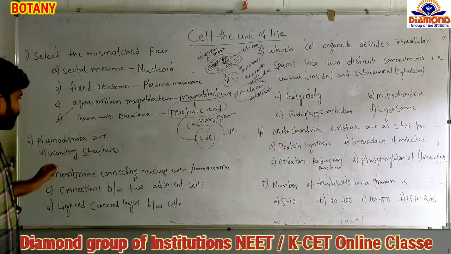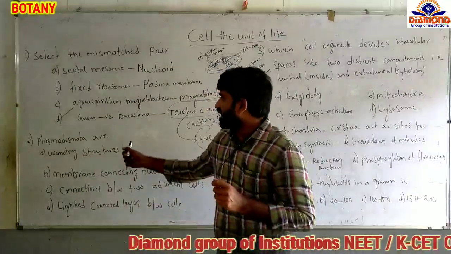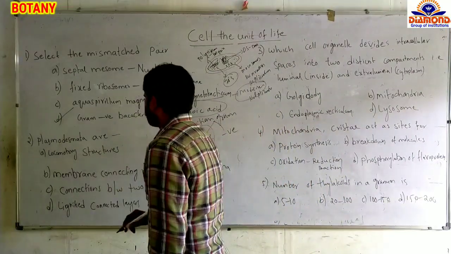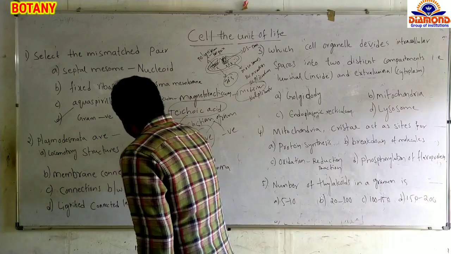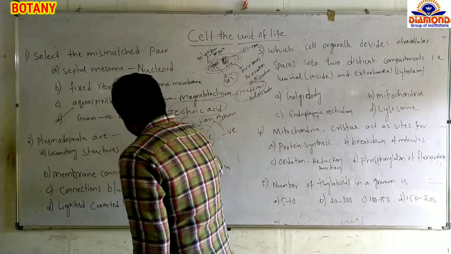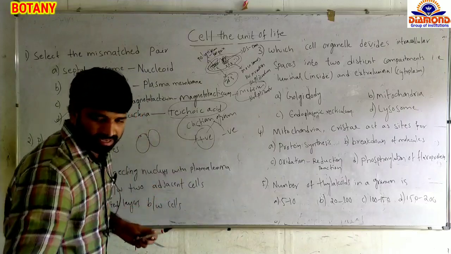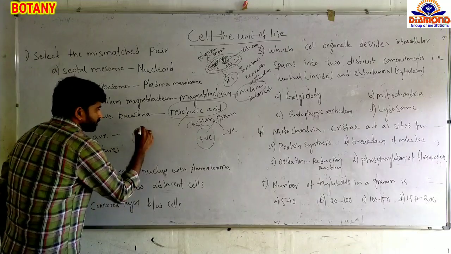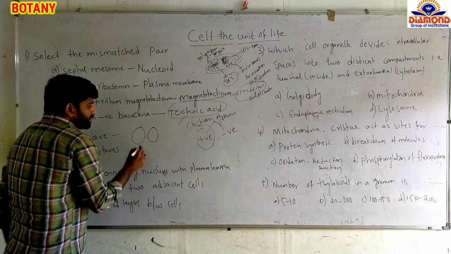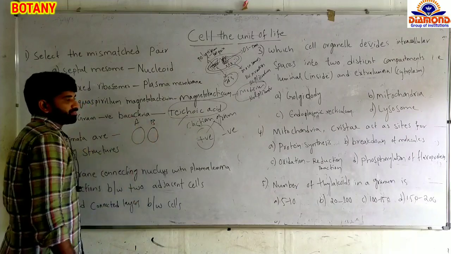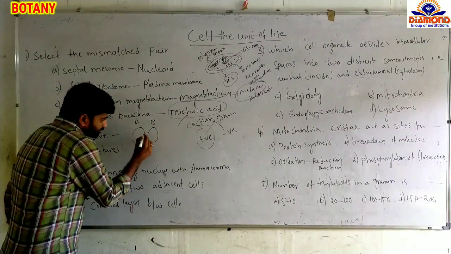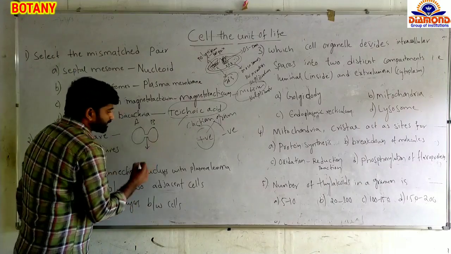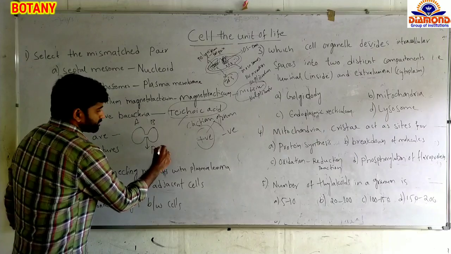And next one, plasmodesmata are locomotory structures. When we say plasmodesmata, it means in between two cells. These are specialized structures that we see in plants. Plant cells are connected together one to another. In between the two cells, say this is cell A and this is cell B, small, minute tubular connections are present. Those small, minute tubular connections we call plasmodesmatal connections.